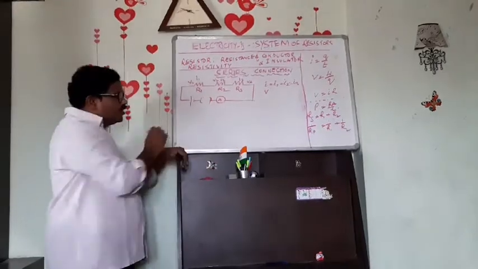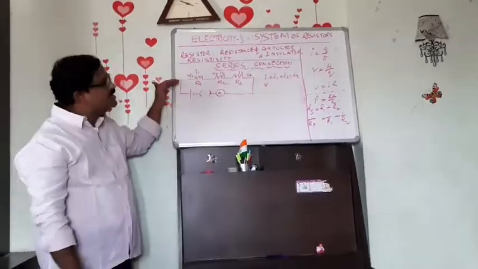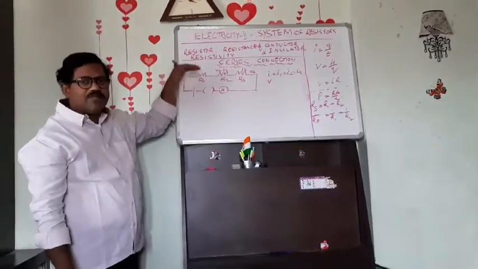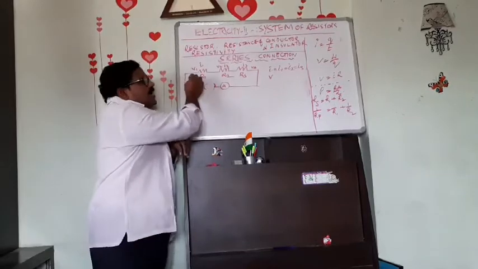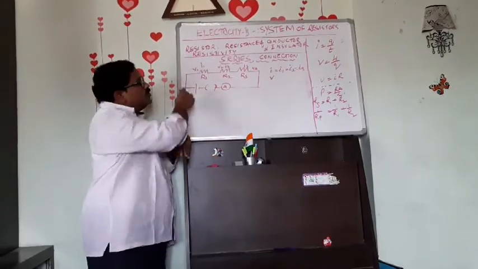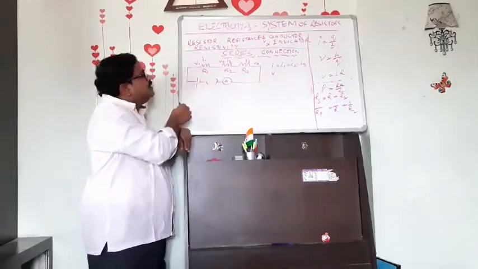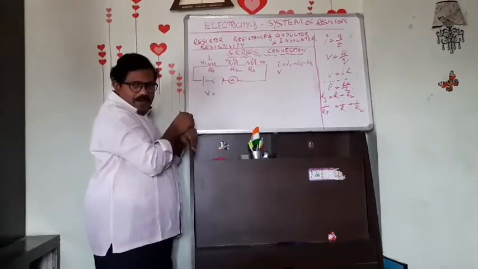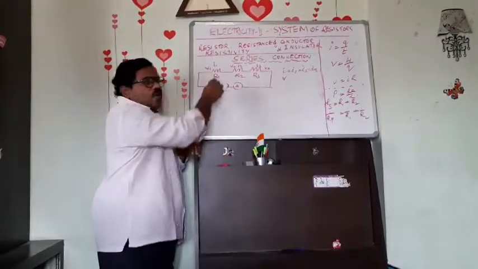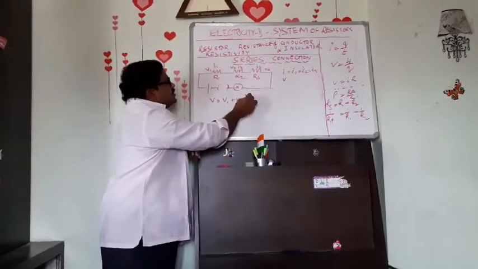So we know that in series combination of resistors, the same current flows through each of the resistors, and the potential difference applied is equal to the sum of the potential differences across each resistor.